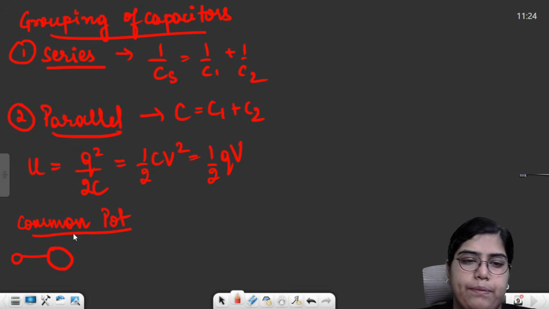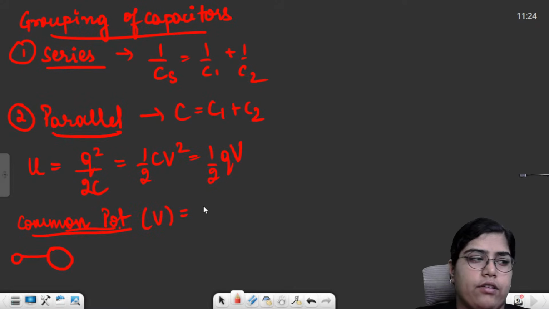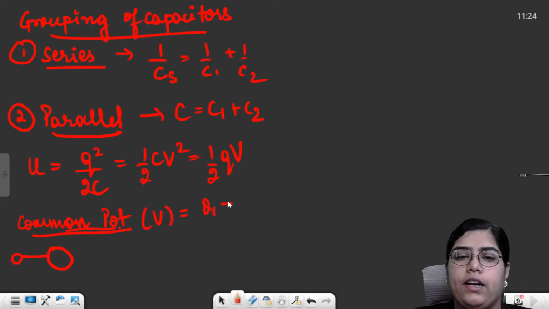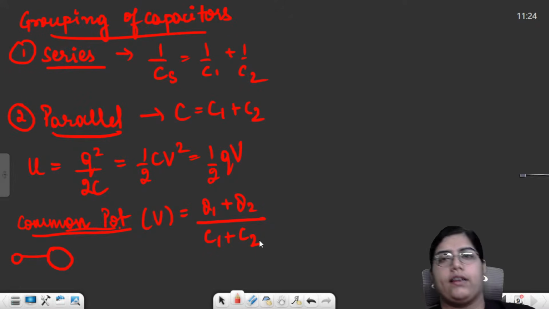So what actually happens is they reach a common potential, calculated by the total charge divided by the total capacitance before connecting. Before connecting, whatever the total charge on the system was, divided by the total capacitance.